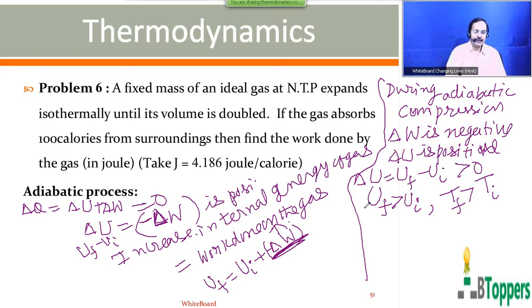But perfect adiabatic process is impossible because perfect insulator is not available. So you can minimize the transfer of heat energy between the gas and surroundings by covering the walls of the vessel containing the gas with insulating materials like felt or wood or anything.